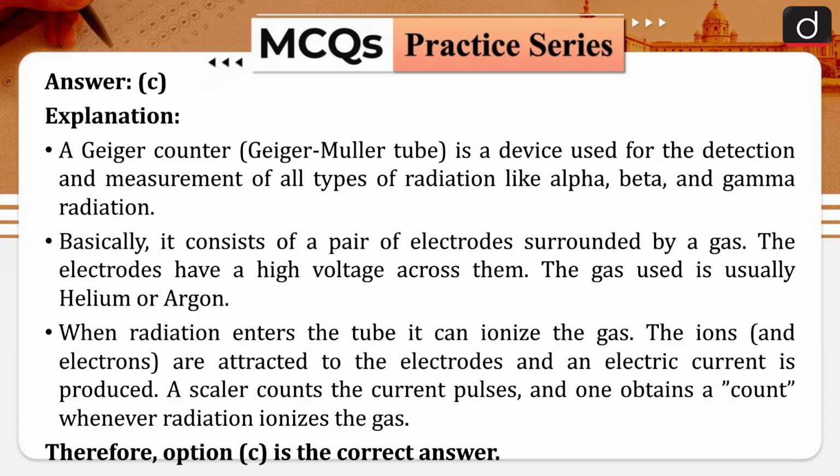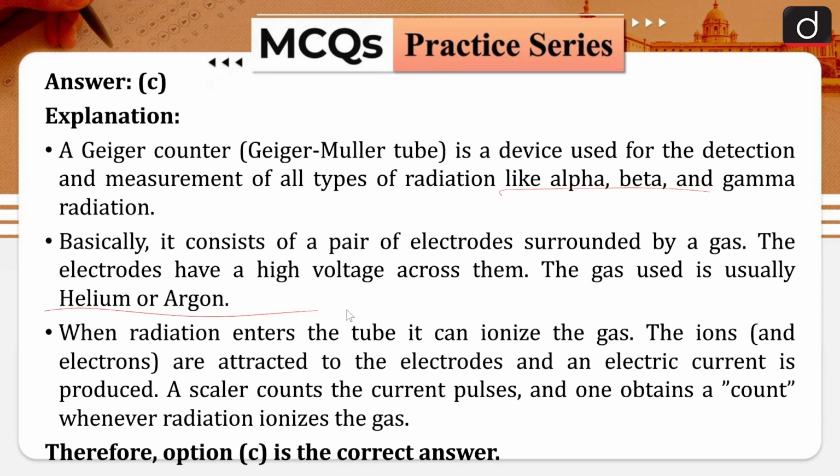The Geiger counter, the Geiger-Muller tube, is a device used for the detection and measurement of all types of radiation like alpha, beta, gamma radiation. Basically, it consists of a pair of electrodes surrounded by a gas. The electrodes have a high voltage across them. The gas used is usually helium and argon.